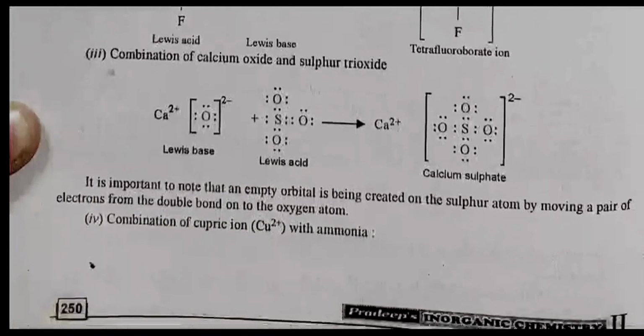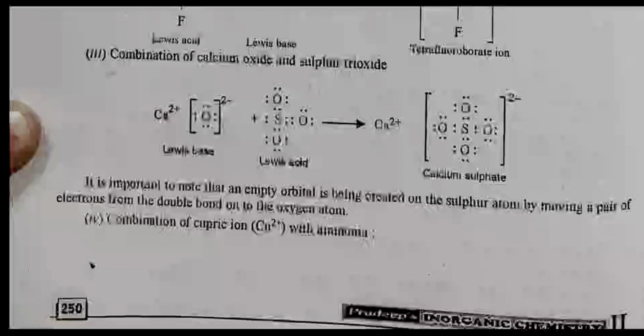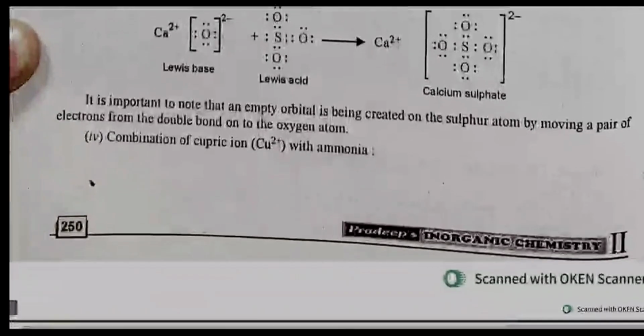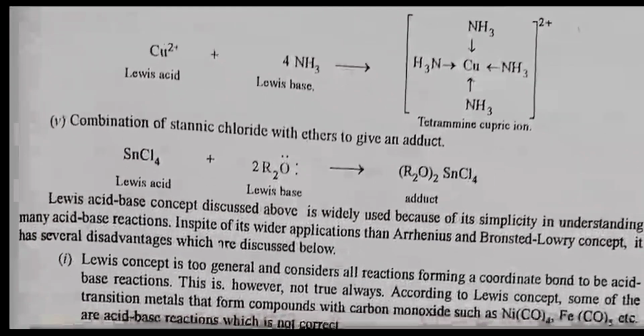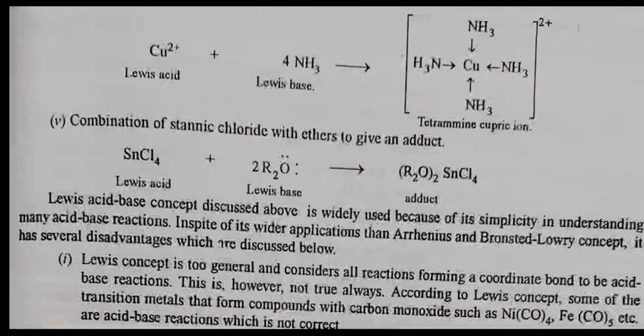It is important to note that an empty orbital is being created on the sulfur atom by moving a pair of electrons from a double bond on the oxygen atom. Fourth, combination of cupric ion with ammonia. Fifth, combination of stannic chloride with ethers to give an adduct.